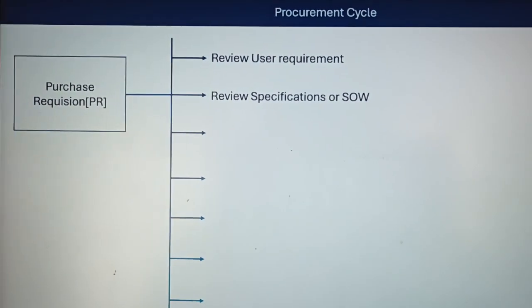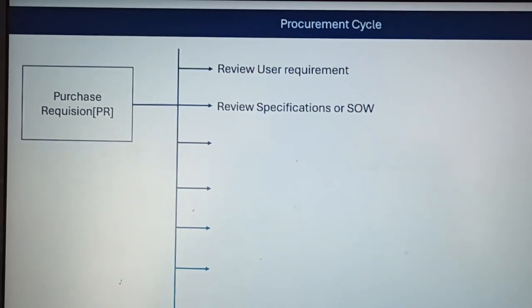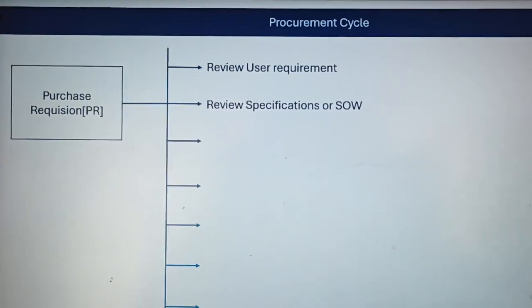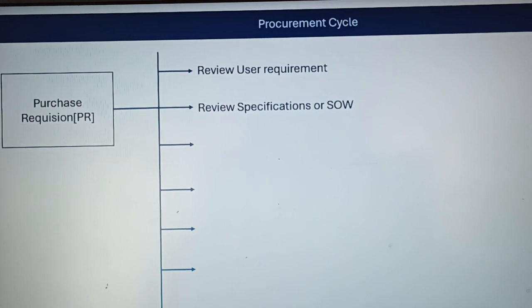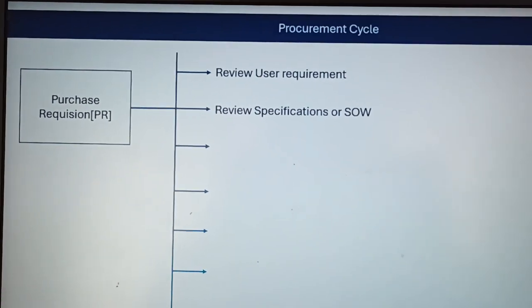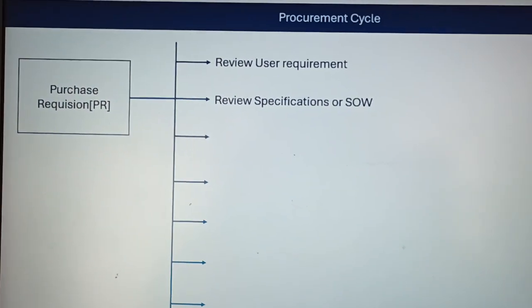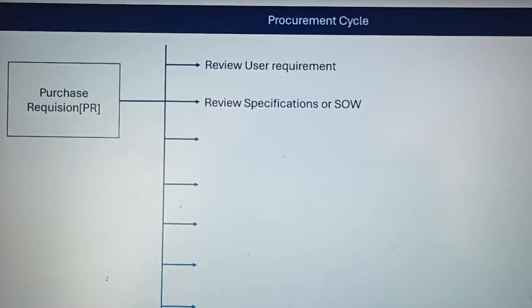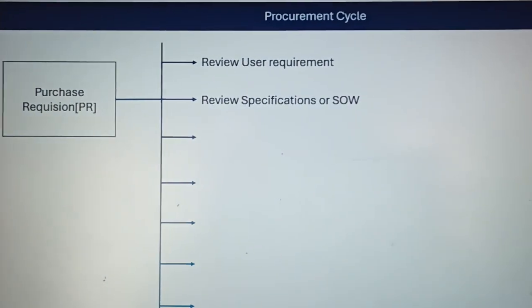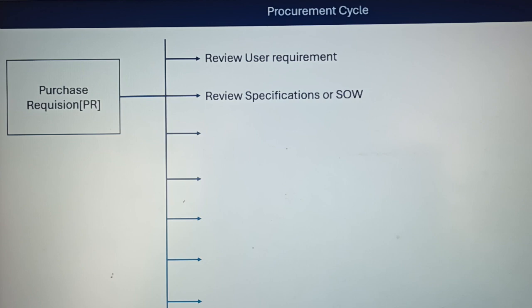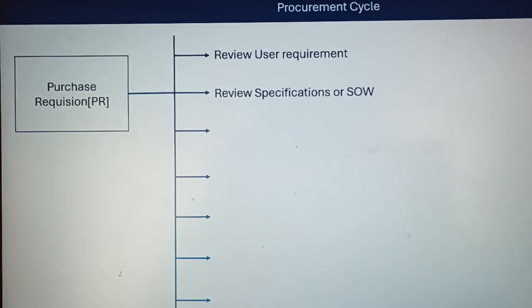This type of misconception or misrepresentation is possible from the user department. So it is the responsibility of the procurement engineer or procurement executive to review both the scope of work and the requisitions with the BOQ properly and then proceed ahead.